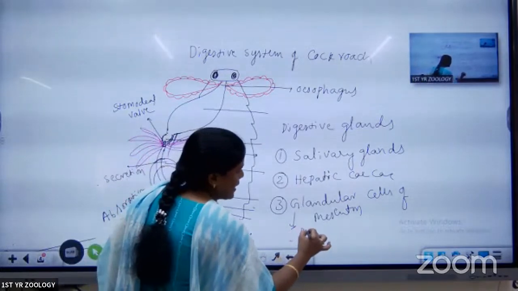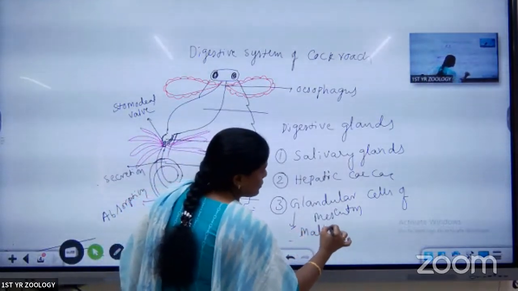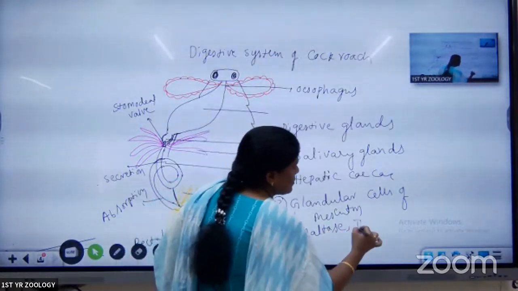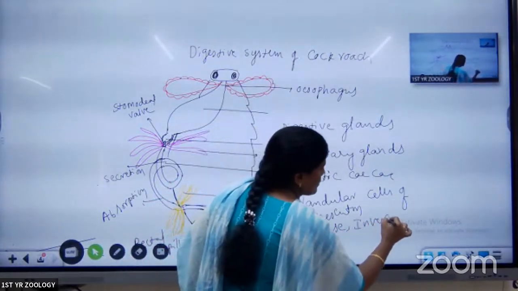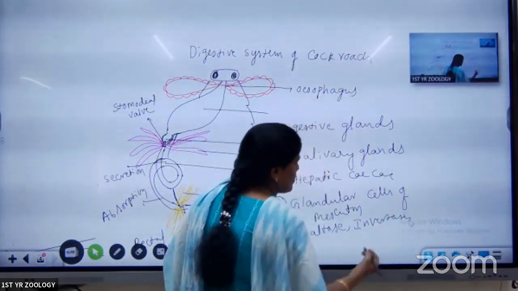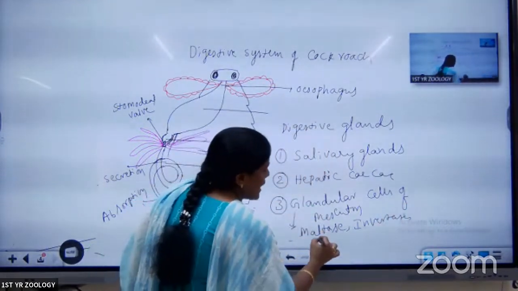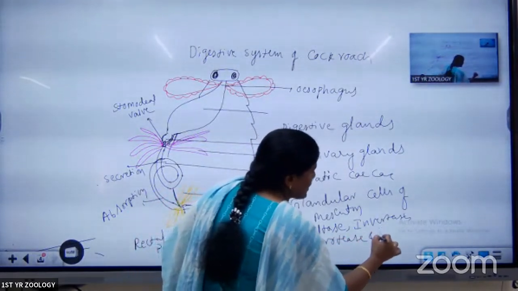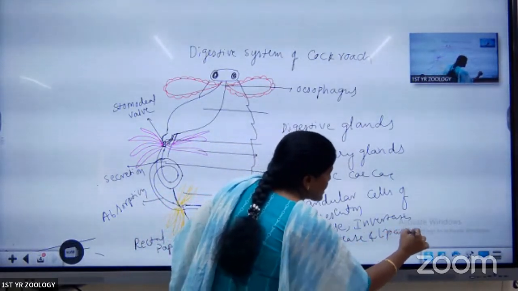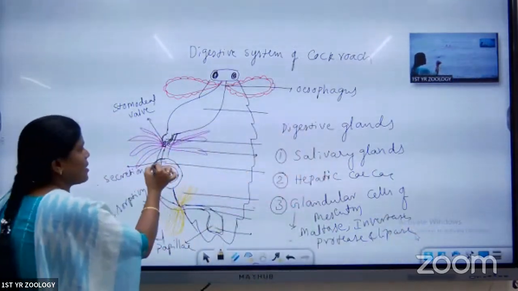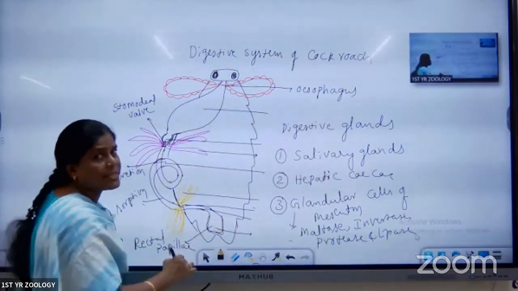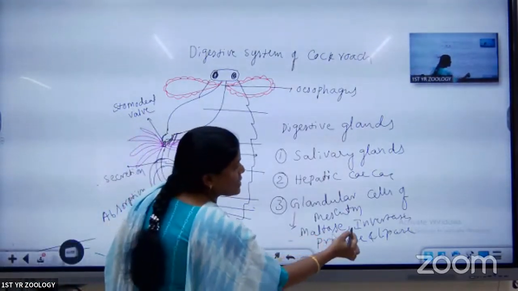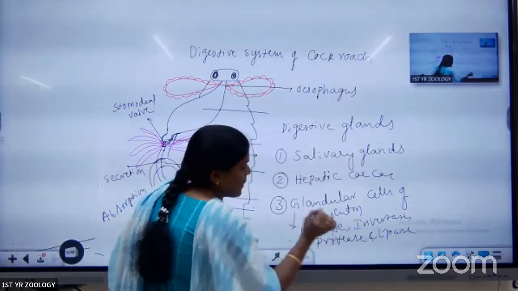Which enzymes do they secrete? Maltase, invertase, protease, and lipase. These enzymes are secreted by the mesenteron. The mesenteron walls have glandular cells. These glandular cells produce the enzymes maltase, invertase, protease, and lipase.